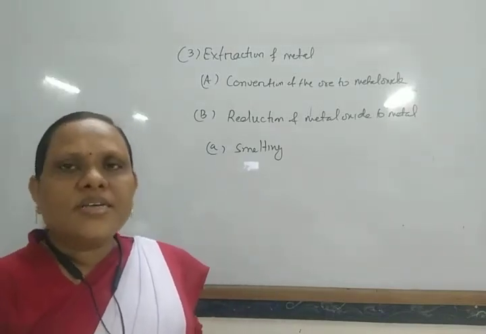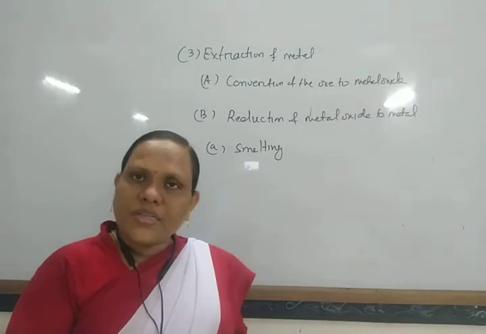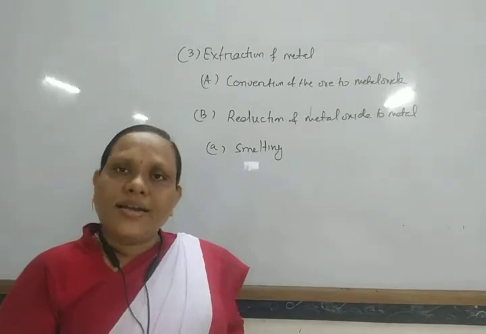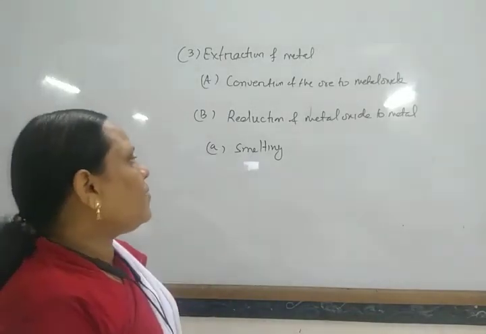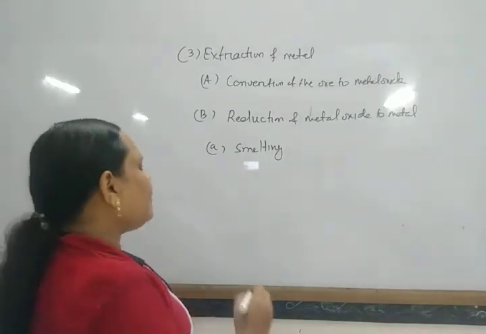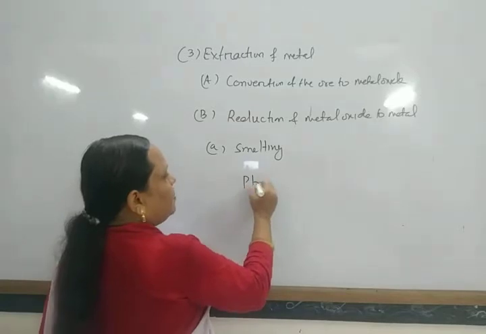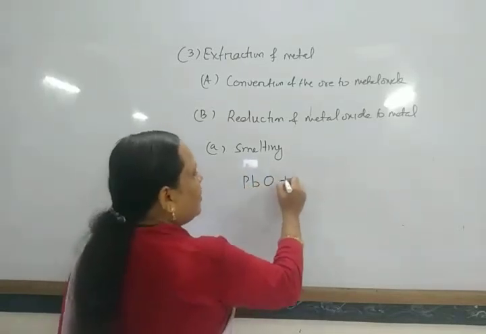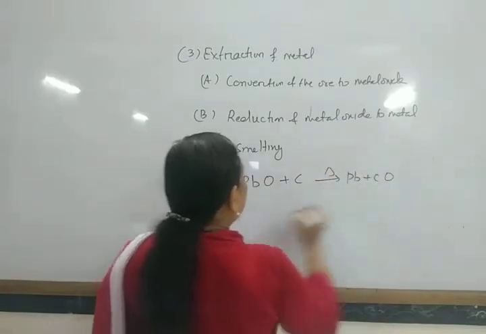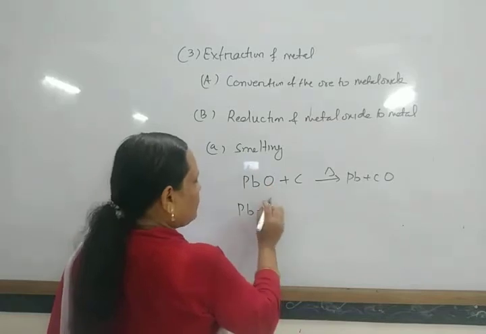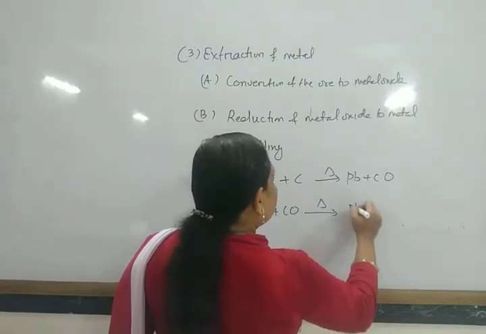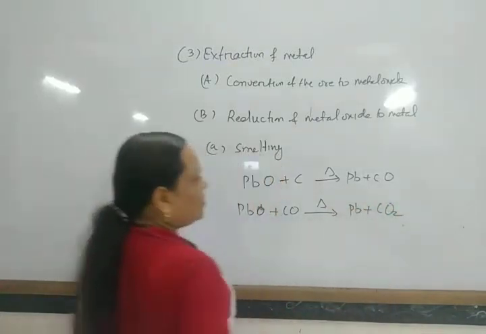Here the metal oxide, some charcoal or coke, and some other additional substance are heated. After this heating, the metal oxides are converted into metal. For example, PbO, lead oxide, heated with carbon gives Pb plus CO. Similarly, heated with carbon monoxide, it gives Pb plus CO2.